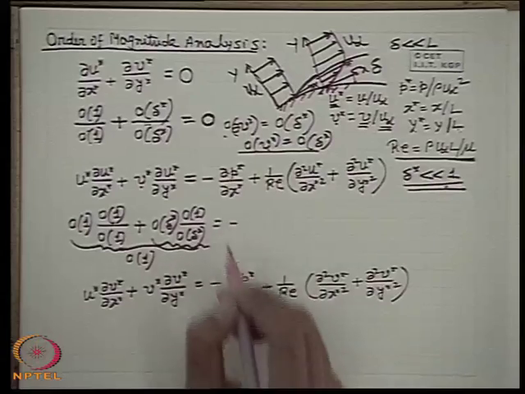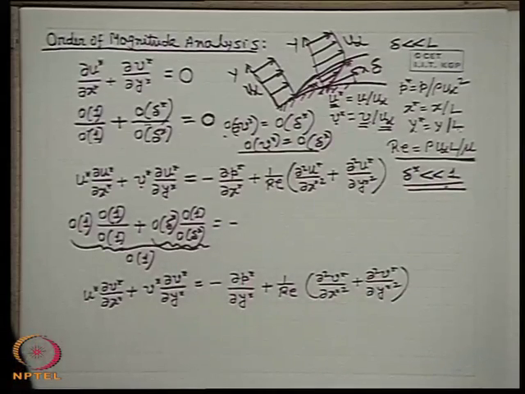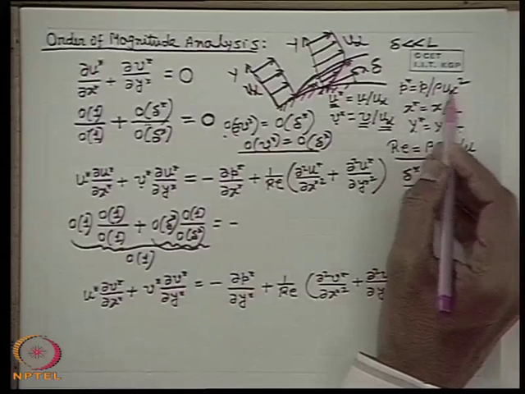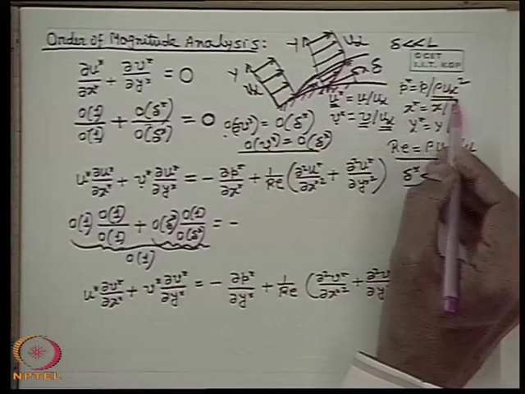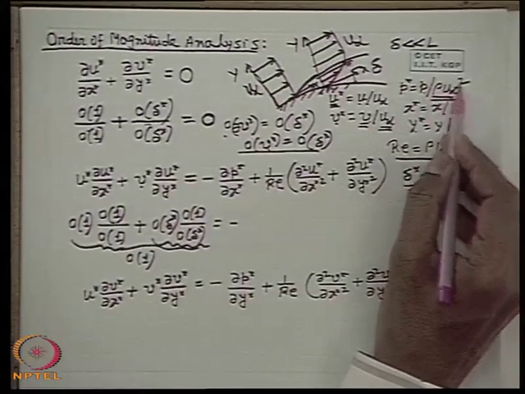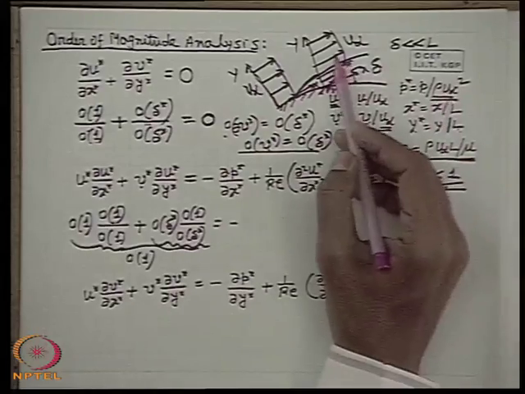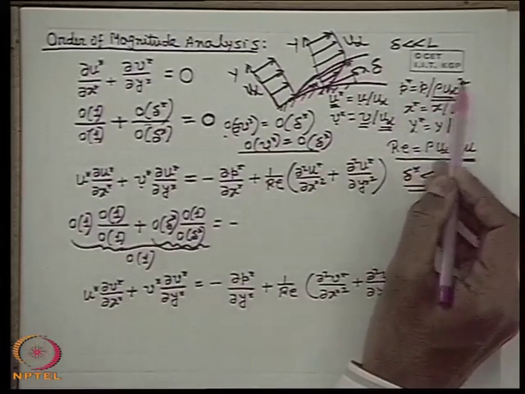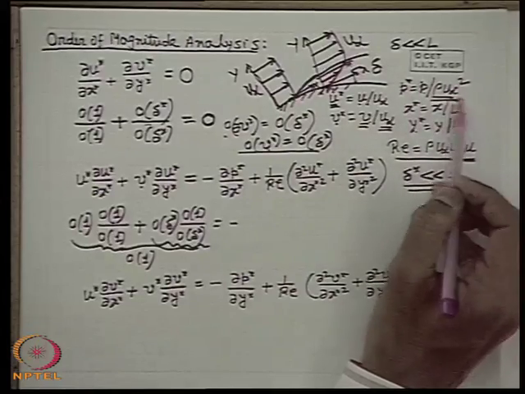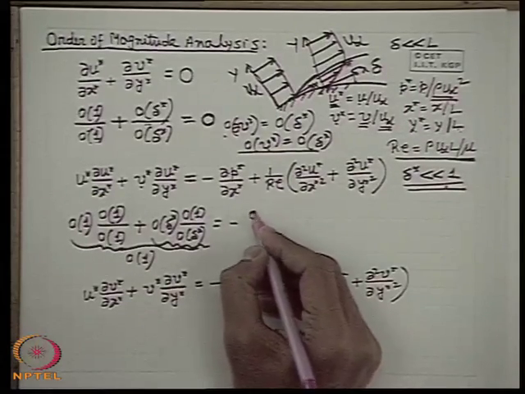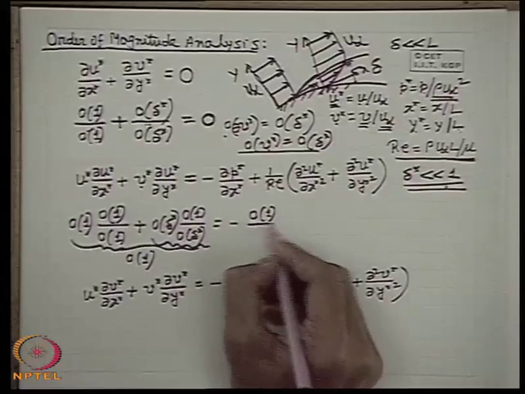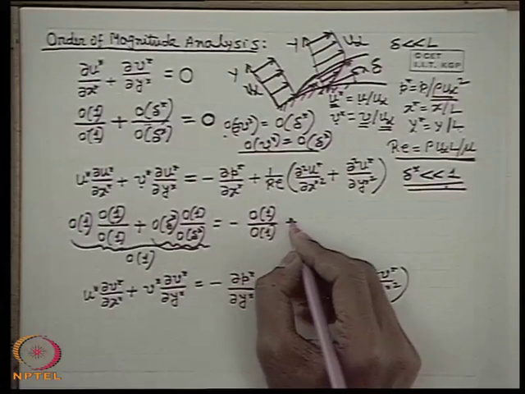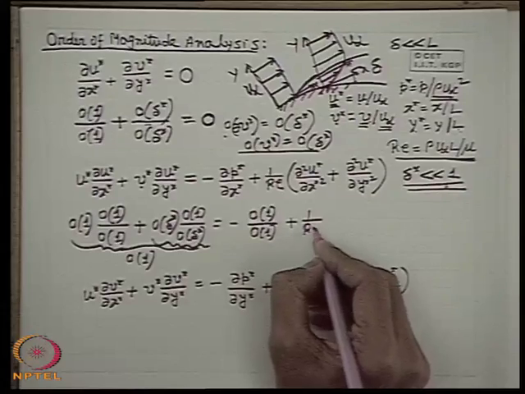Let us see the order of the right hand side quantities. Now, the order of delta P star is the order of P star, where P star is P by rho u infinity square. This is the dynamic head, which is of the order of the pressure in the free stream. So, P star may approach rho u infinity square, so that the order of P star is 1. So, the order of P star is 1, delta P star is also 1, and the order of delta x star is 1. So, the order of the first quantity is 1. Let us write 1 by Re, the Reynolds number.